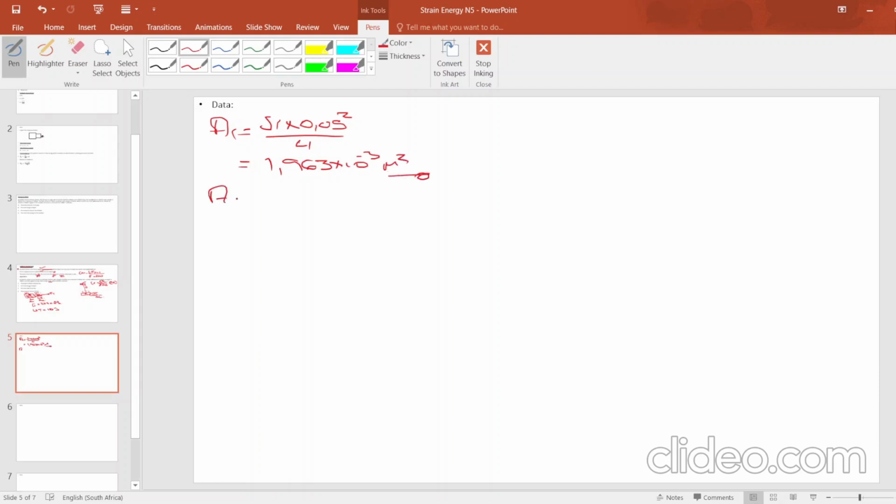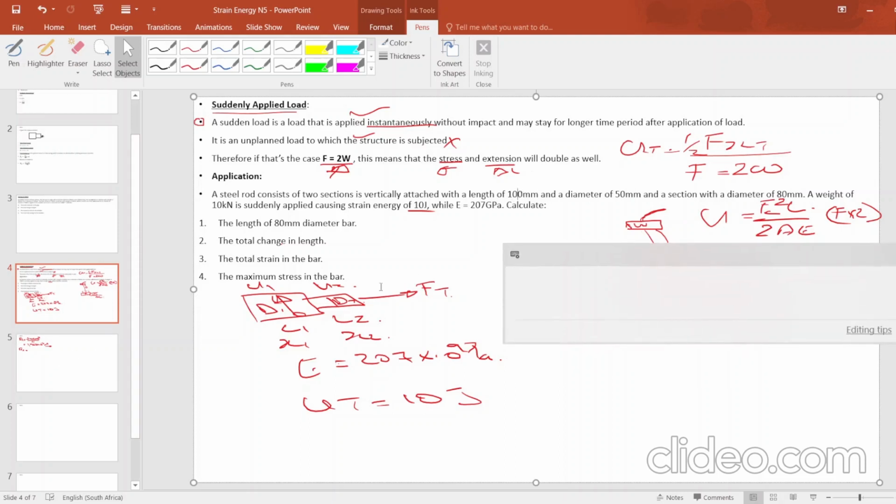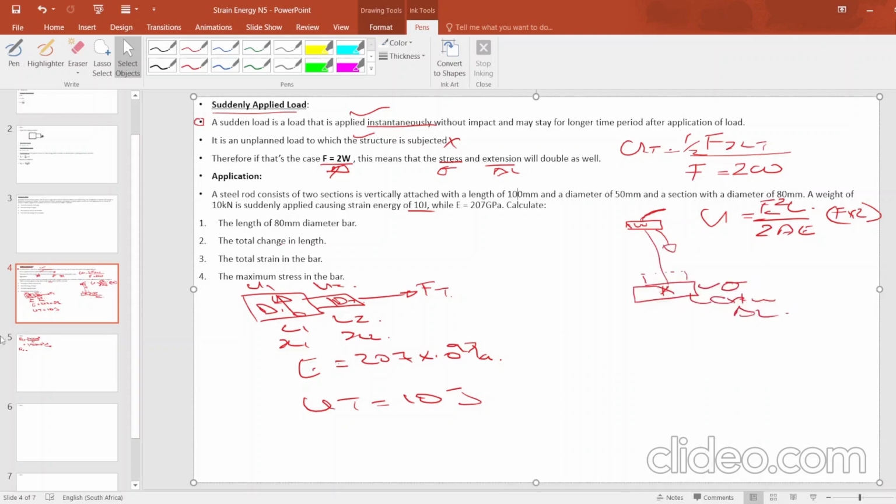Then the second one, area 2, is that of the section with the diameter of 80 millimeters. Now this one, that's the one that we are calculating its length, because there's no length for this one. But for this one, there is a length.